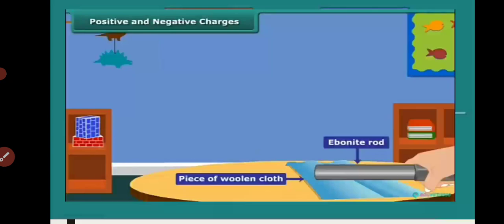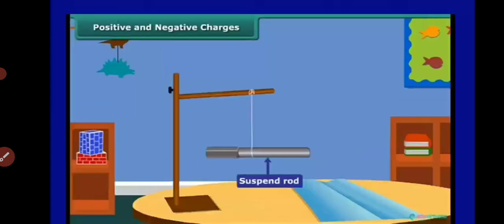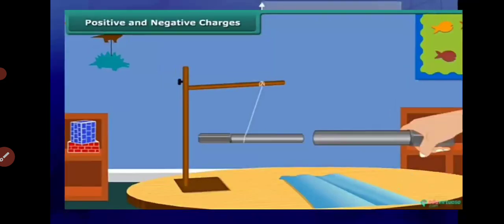Let us consider one ebonite rod and rub it with a woolen cloth. Then we suspend this ebonite rod with a thread. Now we take another ebonite rod and again rub it with a woolen cloth. Since we have two similar substances, ebonite, and we are rubbing them with woolen cloth, they both will acquire the same charge. So if we bring the other ebonite rod to the suspended rod, they will repel each other because they both have the same charge.